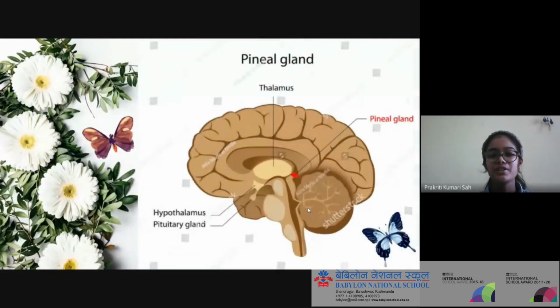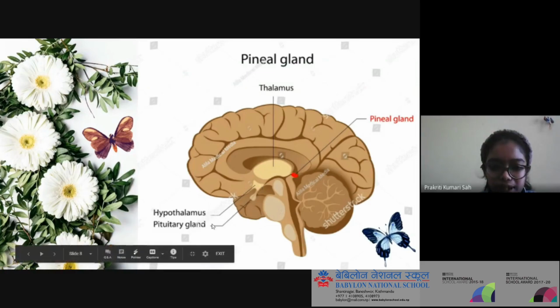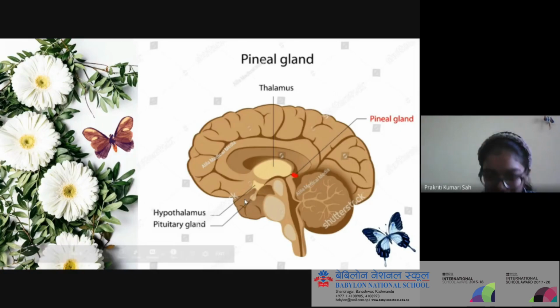So this is the picture of the pineal gland. You can see over here, this small little red thing is the pineal gland. As I told already, it's very small, and it is located near the thalamus. The thalamus is the part of the brain which helps in alertness and consciousness, and it gives motor signals to our body. And the pituitary gland is also shown over here. This small little thing is the pituitary gland.